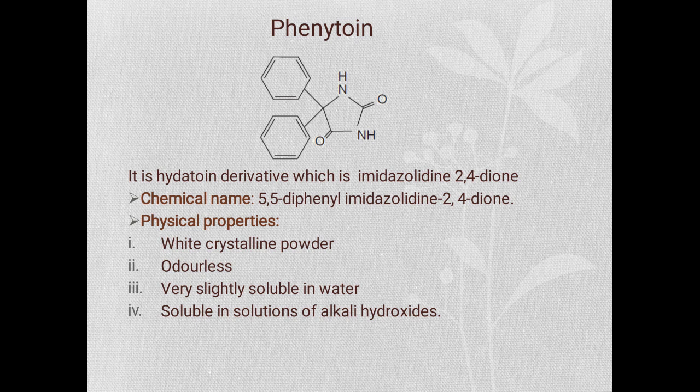Next and the most important drug which we are going to see now is phenytoin. It is a hydantoin derivative, which is imidazolidine 2,4-dione. Chemical name of phenytoin is 5,5-diphenyl imidazolidine 2,4-dione. Here in phenytoin it consists of an imidazolidine ring, and at the second and fourth position it has two oxo groups, whereas the fifth position of the imidazolidine ring has two phenyl rings. So the chemical name becomes 5,5-diphenyl imidazolidine 2,4-dione.